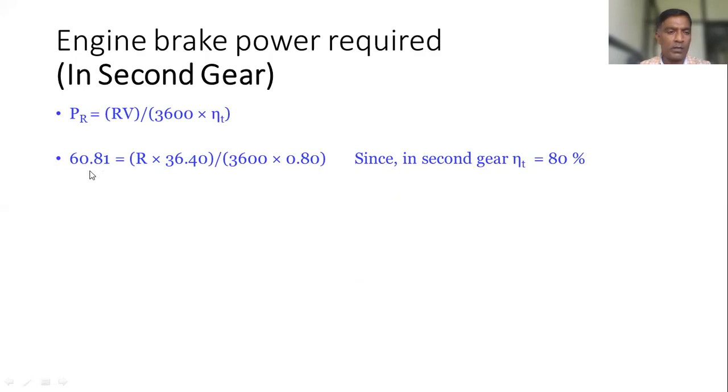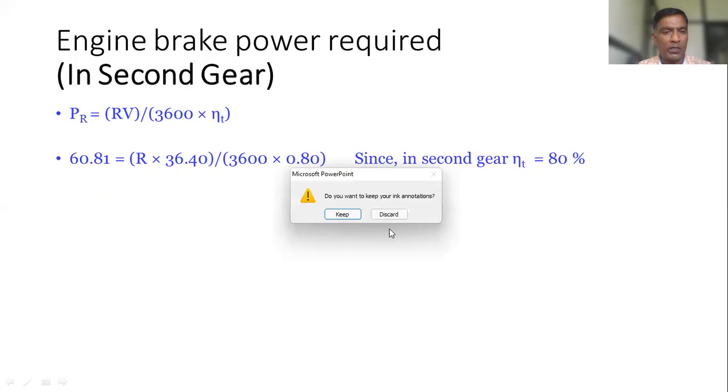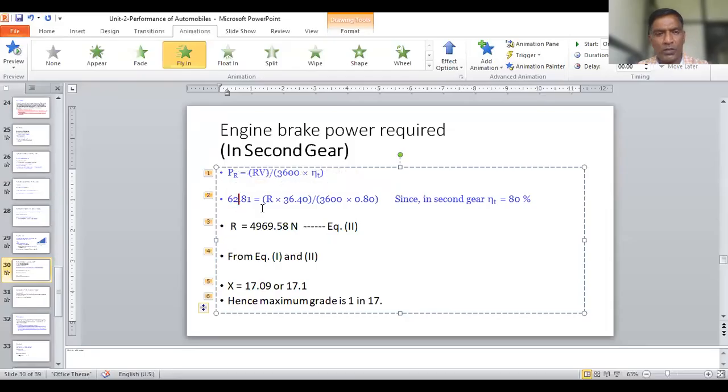Sachin, this we have already calculated as 60.81. Sir, it is 62.81 kilowatt. So I might have written something wrong. One minute, I will correct it. 62.81. Thank you. One minute.